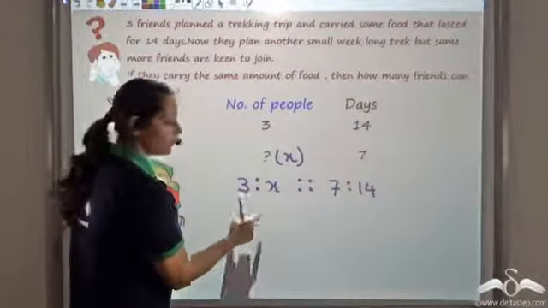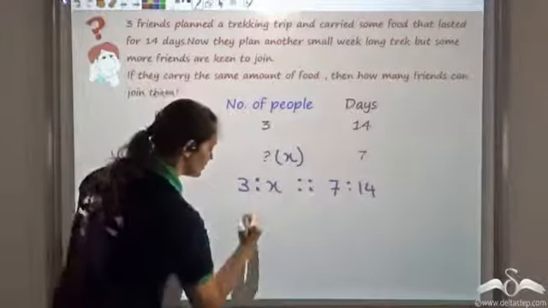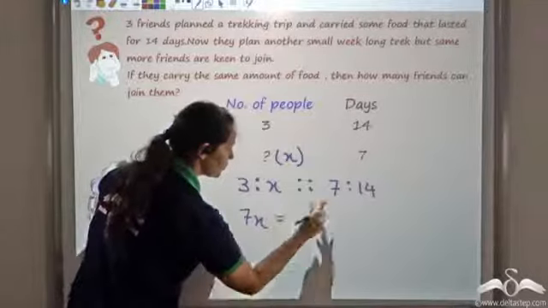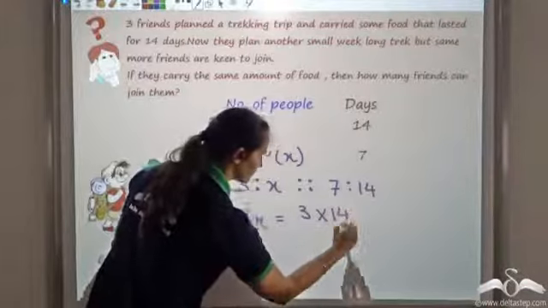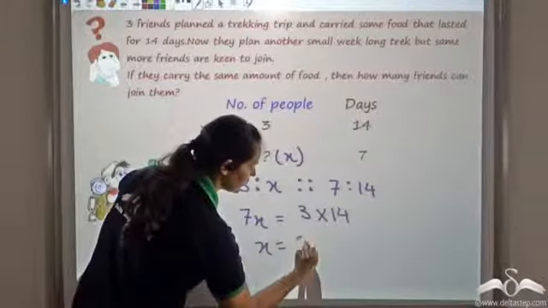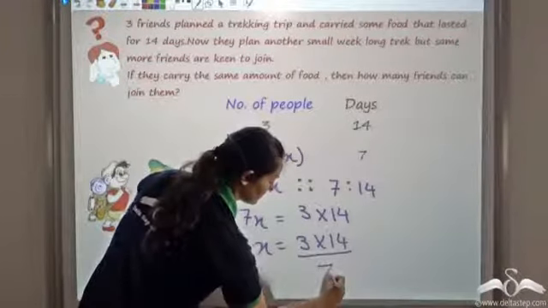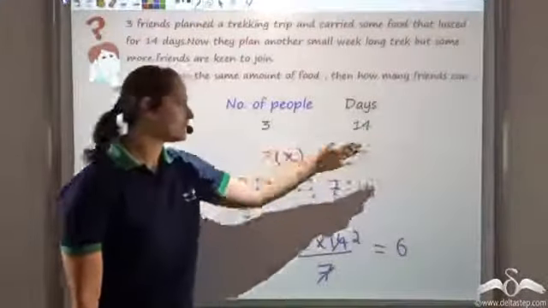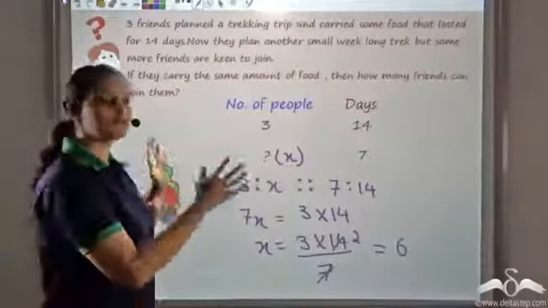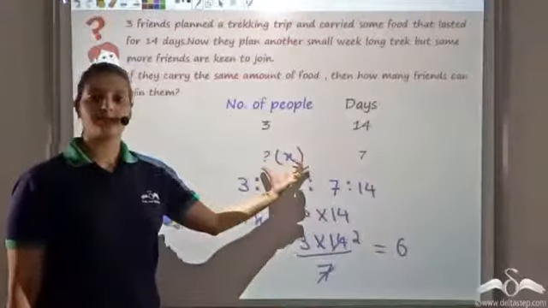Now this would again be a proportion. So product of means would be equal to the product of extremes. So 7x would be equal to 3 times 14. This gives me that x would be equal to 3 times 14 divided by 7. Now 7 twos are 14, so this gives me 6. So what I find is that for 7 days, 6 people can go. That is, the food that they have is sufficient for 7 days if 6 people go.